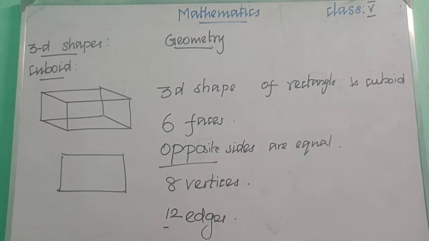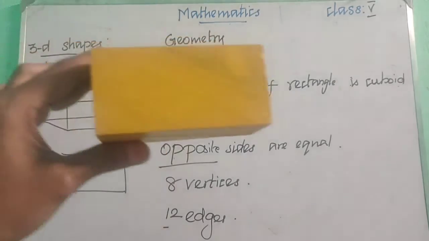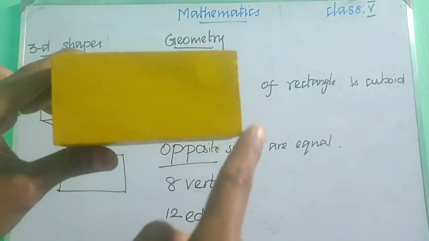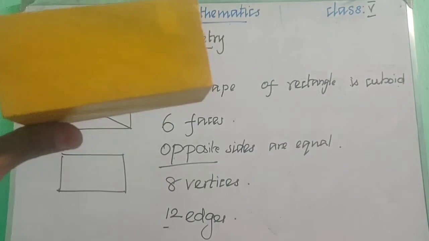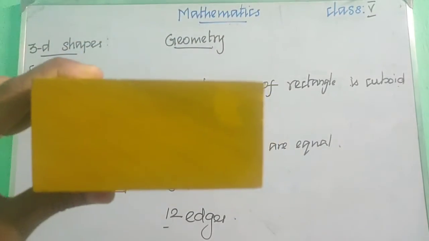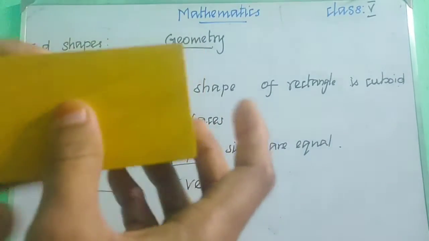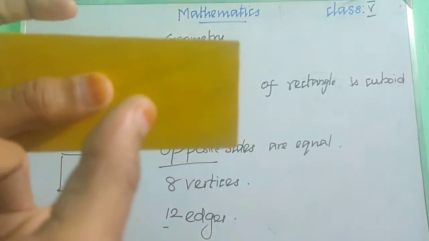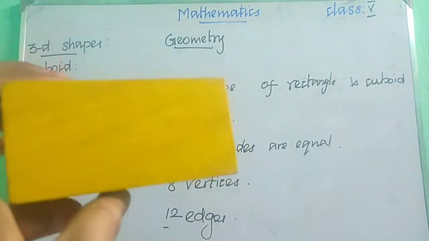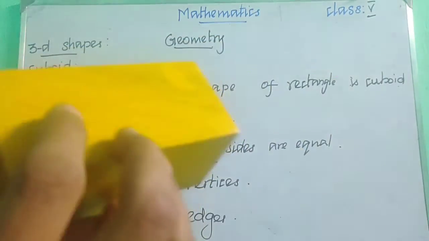So what are all the properties we have learnt about cuboid? A cuboid is a 3D shape. It is the 3D shape of a rectangle. It has 6 faces. The opposite sides are equal.